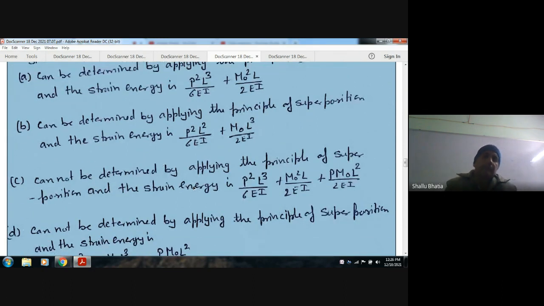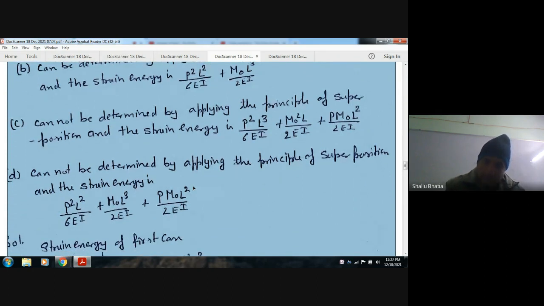Option C: cannot be determined by applying the principle of superposition, and the strain energy is P square L cube by 6 EI plus M naught square L by 2 EI plus P M naught L square by 2 EI.